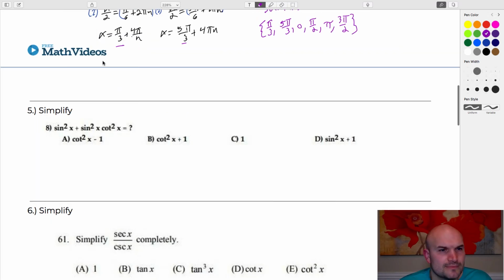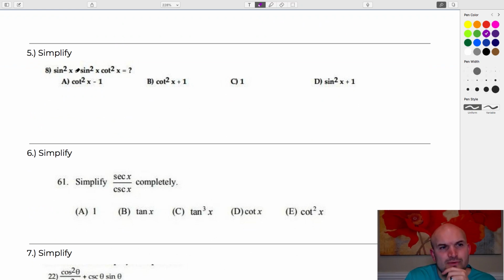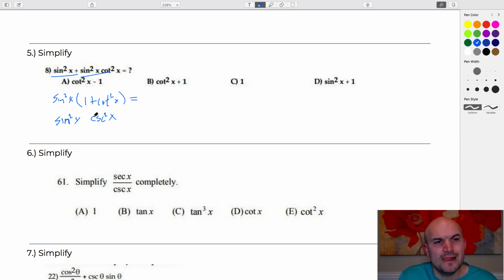There we go. On this one, basically we can see that we have these two expressions that have a common factor of sine squared. So we can factor out a sine squared. By factoring out a sine squared, what we're left with is 1 plus cotangent squared of x. Now again, remember 1 plus cotangent squared of x is a Pythagorean identity for cosecant squared. And then sine squared of x times cosecant squared of x, those are reciprocals of one another. So that answer is going to be 1.